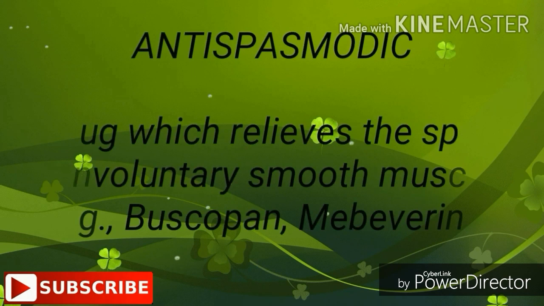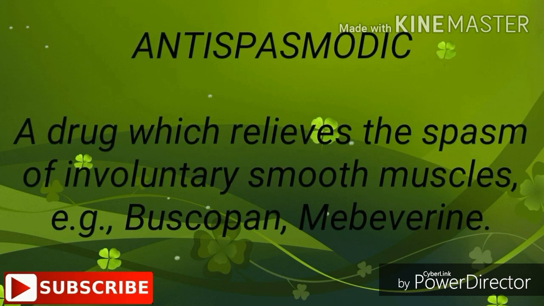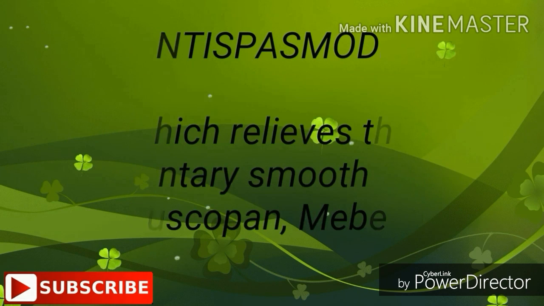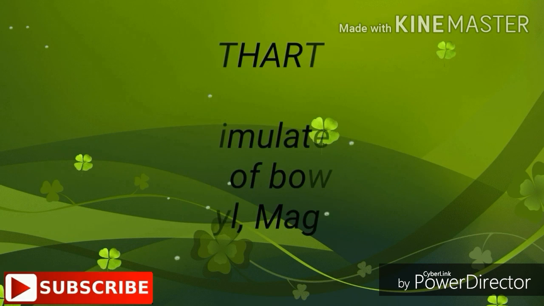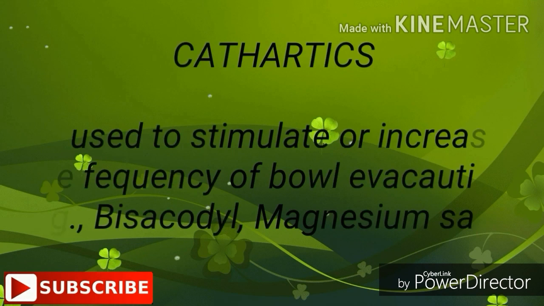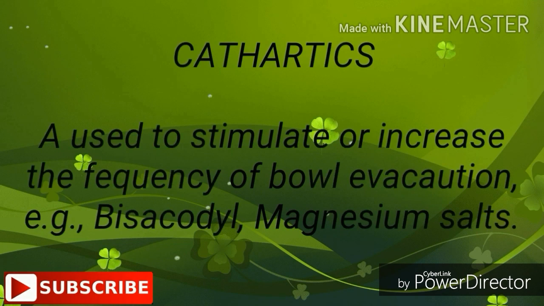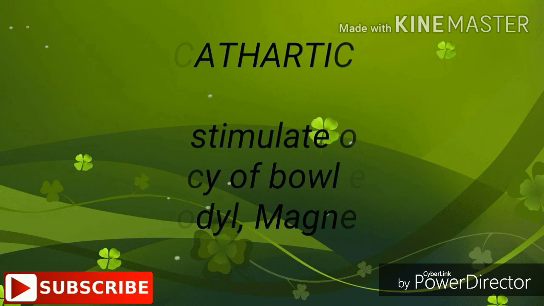Antispasmodic: a drug which relieves the spasm of involuntary smooth muscles. For example, Buscopan, hyoscine. Laxatives: a drug used to stimulate or increase the frequency of bowel evacuation. For example, bisacodyl, magnesium salts.